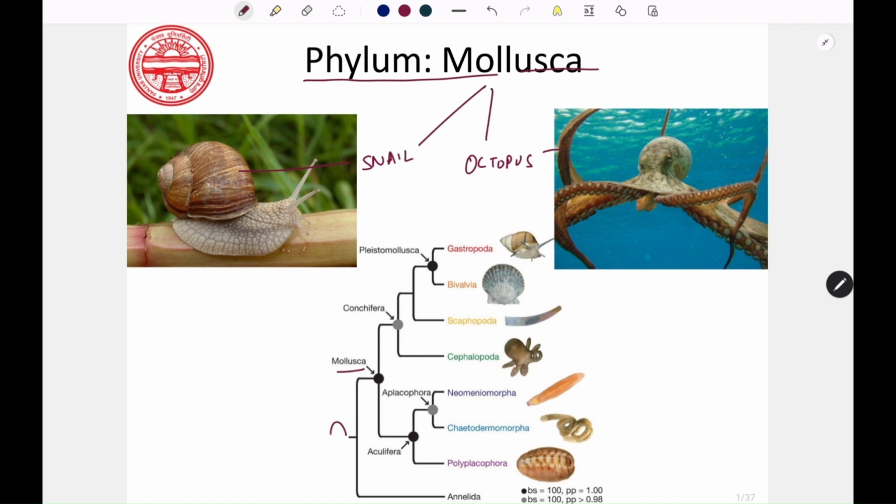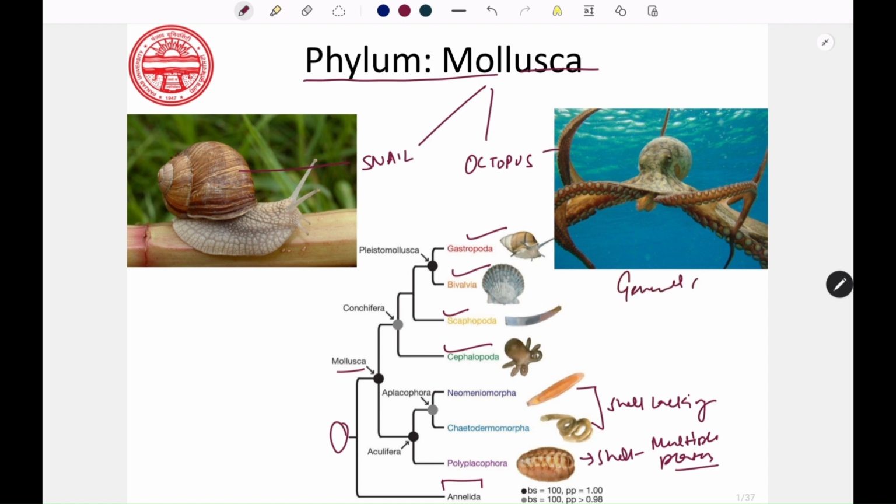This phylum shares common ancestry with the phylum Annelida and consists of various kinds of animals which include the snails, two-shelled organisms, tusk shells and tooth shells, octopus, and an organism in which the shell is lacking, and an organism in which the shell is present, however in the form of multiple plates. So in this lecture we are going to see the general characters and the classification of phylum Mollusca.